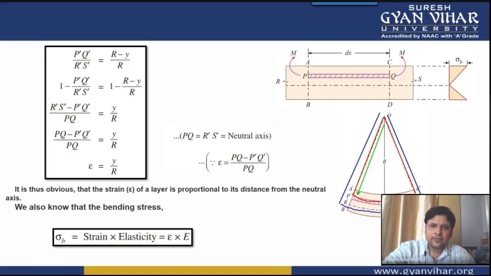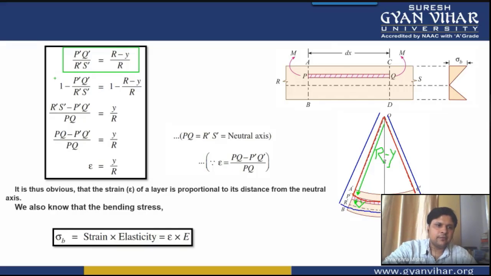This is your R, because we have considered this PQ to be at a distance of Y from the neutral layer. So this particular distance can be considered as R minus Y. And for the neutral layer, the radius R is your capital R. So R minus Y by R will be equal to P dash Q dash upon R dash S dash.